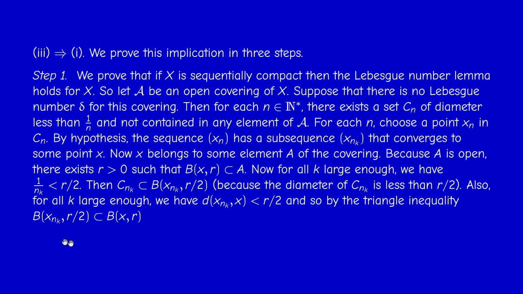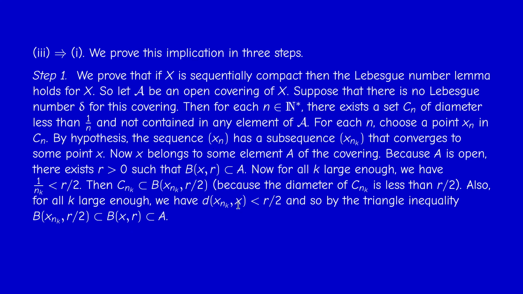How do I prove that? I take an element here and prove that it's here, so call this element y. So the distance between y and x_{n_k} is less than r over 2. And now the distance between y and x is less than the distance between y and x_{n_k} plus the distance between x_{n_k} and x. So I get r over 2 plus r over 2, so it's less than r. And therefore, any element here is here. And B(x,r) is by construction contained in A.